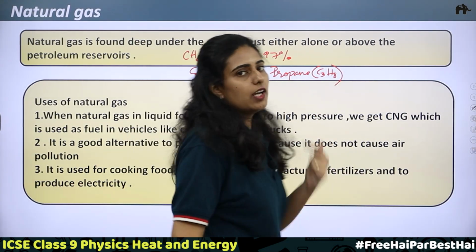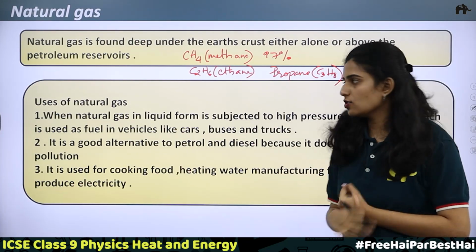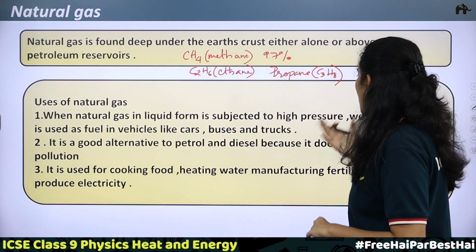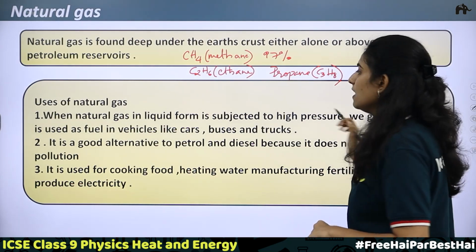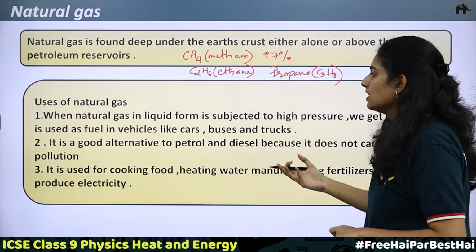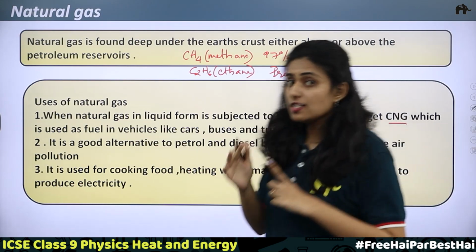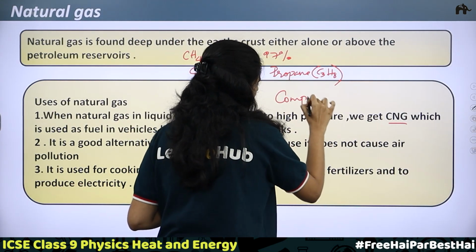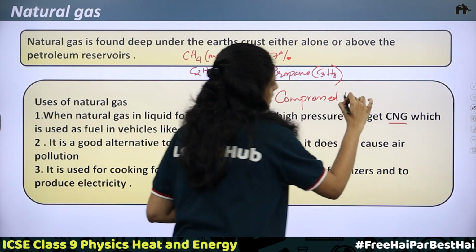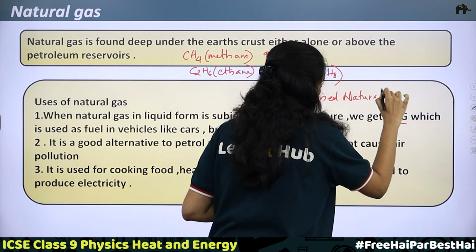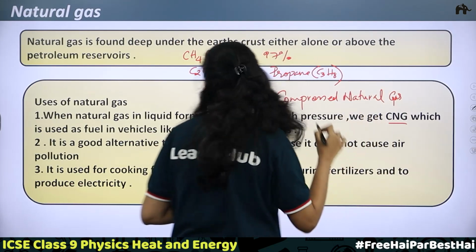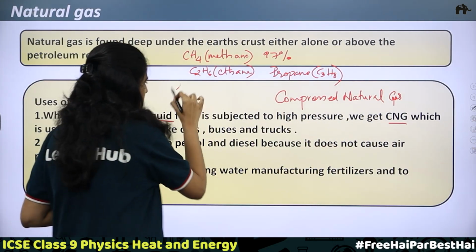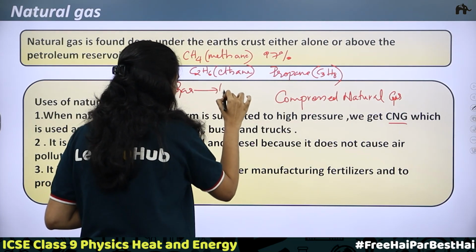Now, what are the uses of natural gas? First point, when natural gas is subjected to high pressure, we get CNG, which is used as fuel in vehicles like cars, buses and trucks. What is CNG? CNG is compressed natural gas. Compressing, what will happen? It is turning into a liquid, from the gaseous state going into the liquid state.